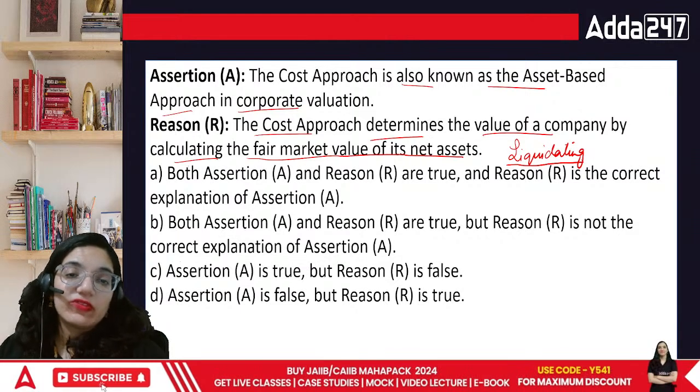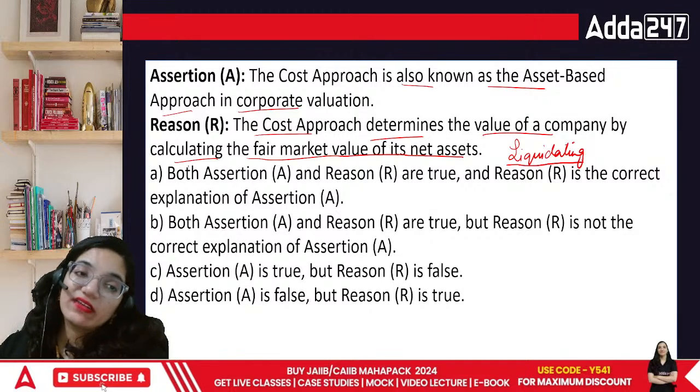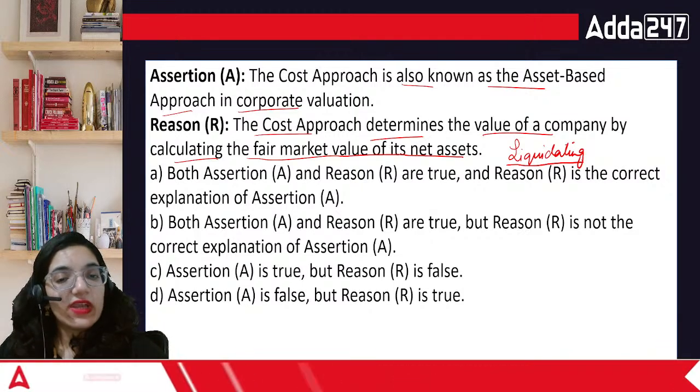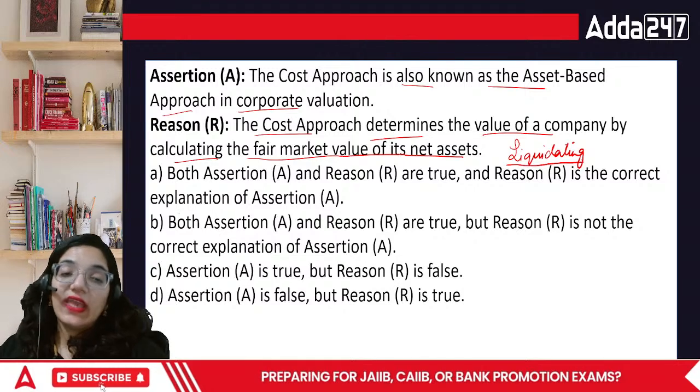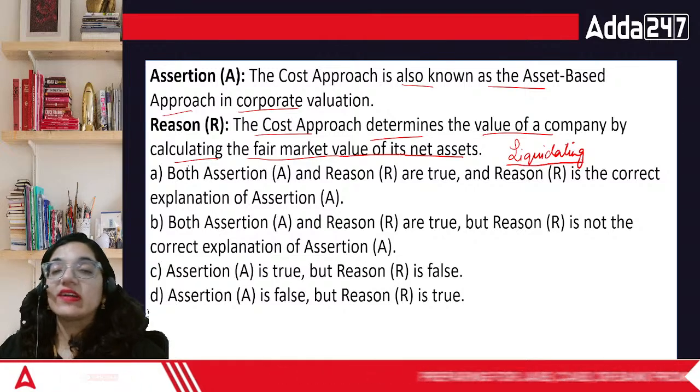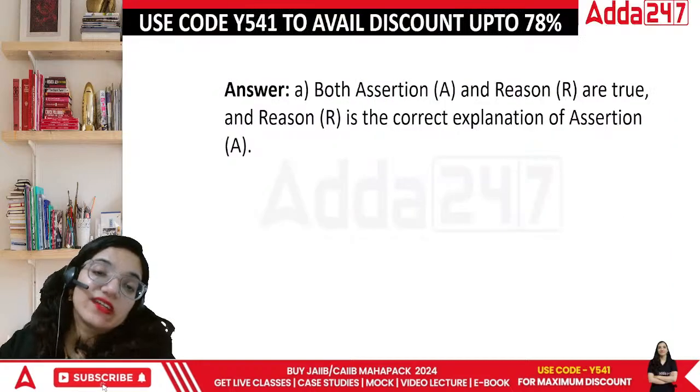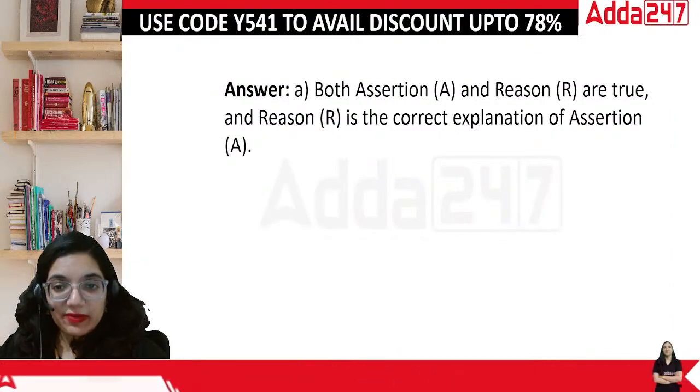Okay? So both reasoning and assertion are true, and R is the correct reasoning. Or A is true, A and R are true, but not the correct reason. A is true, R is false, A is false, R is true. The answer is basically both of these are correct, and also it is the correct explanation as well.